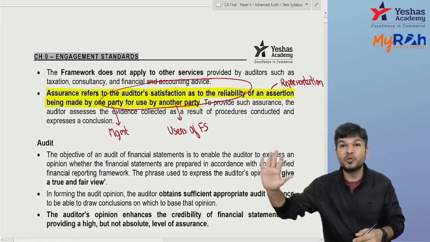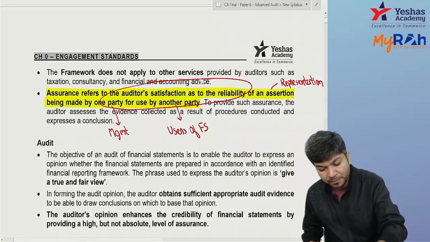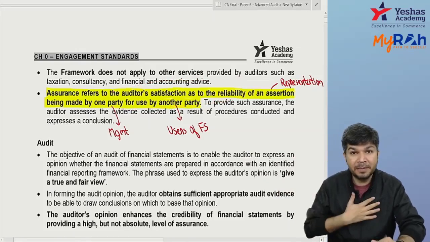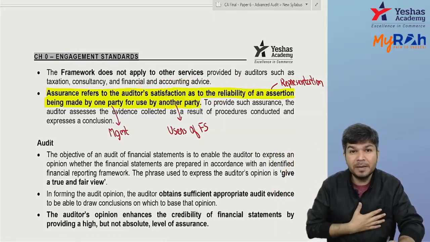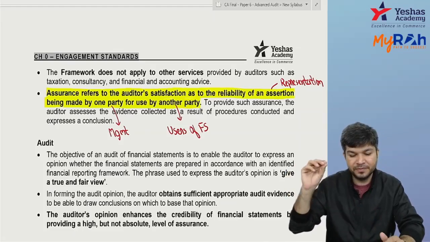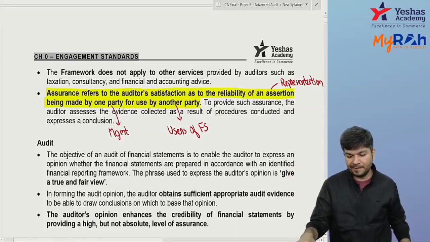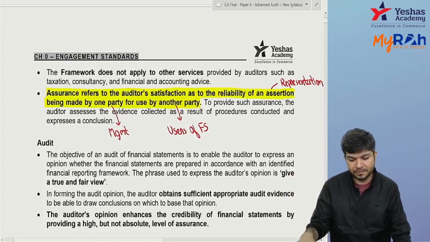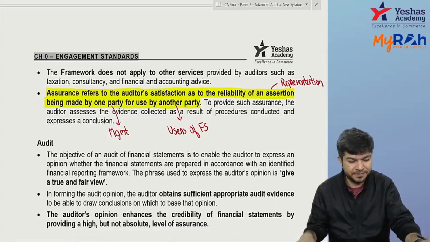This financial statement shows a true and fair view. That's assurance. If I'm commenting on the figures provided by management, that's assurance. If I don't comment on the figures given by management, then there is no assurance. Did you understand the definition of the word assurance?